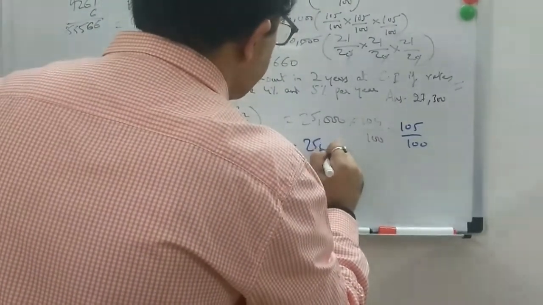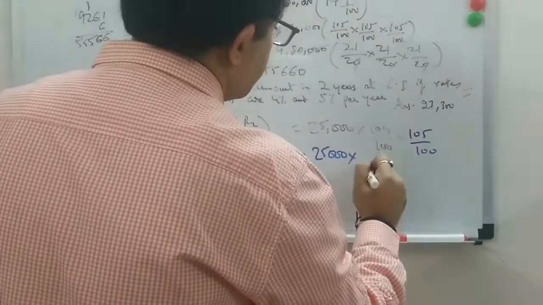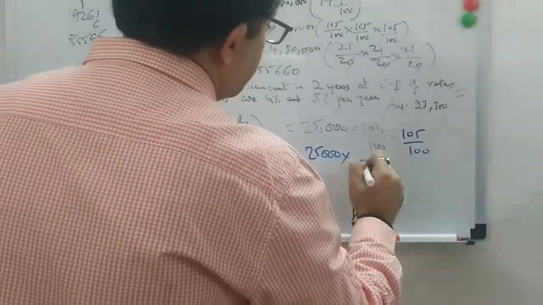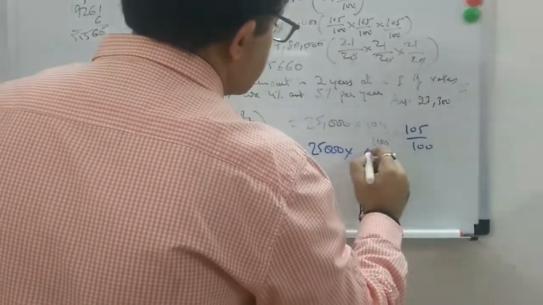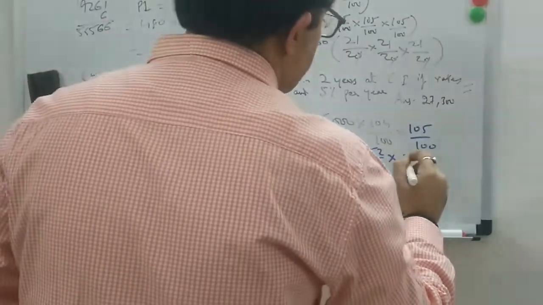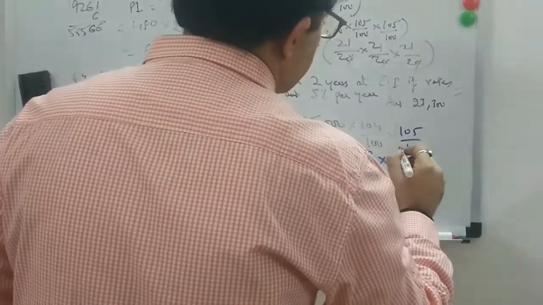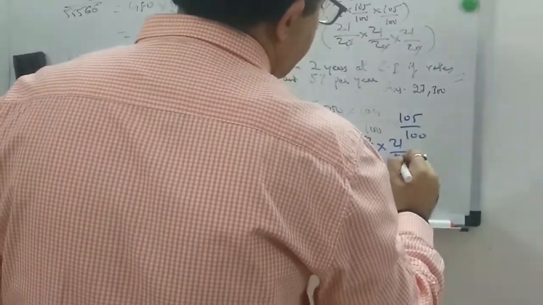So 25,000 into 2, okay, and this is 50. This is 52 into by 5, and this by 520.